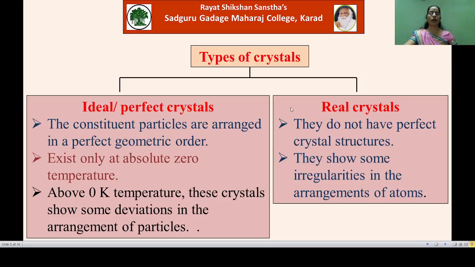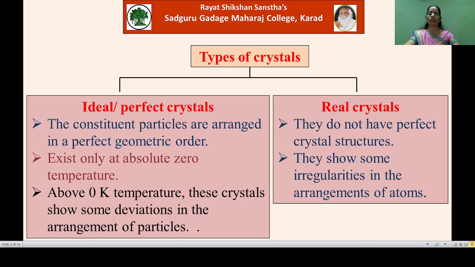The naturally occurring crystals are actually the real crystals. In these crystals, some irregularities or defects are found. That is, these crystals do not have perfect crystal structures. They show some irregularities in the arrangement of atoms.